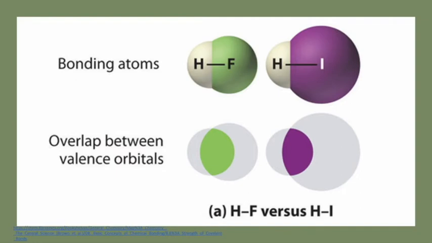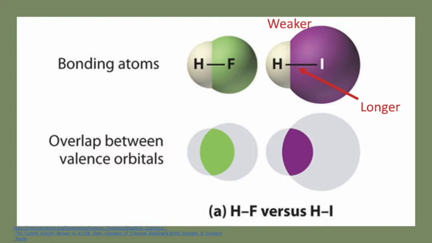You can see this in this example. The overlap between the valence orbitals of hydrogen and fluorine is pretty large. But in hydrogen iodide, it's smaller. Iodine has a larger atomic radius than fluorine does, and there's not as much overlap. The bond is weaker in the hydrogen iodide molecule than it is in the hydrogen fluoride molecule. The bond in the hydrogen iodide molecule is also longer.